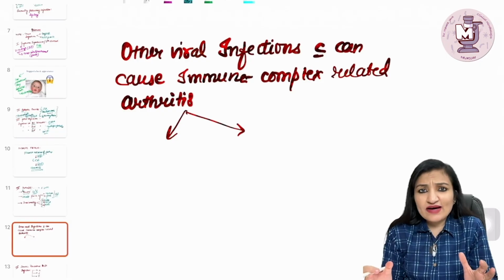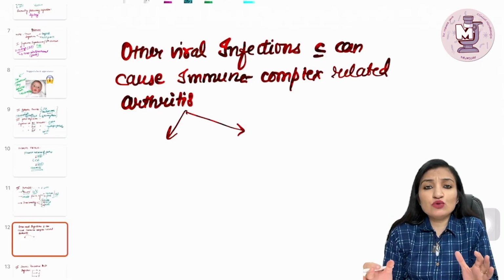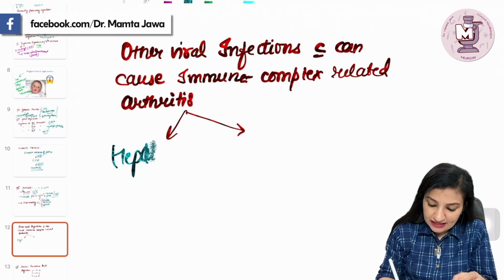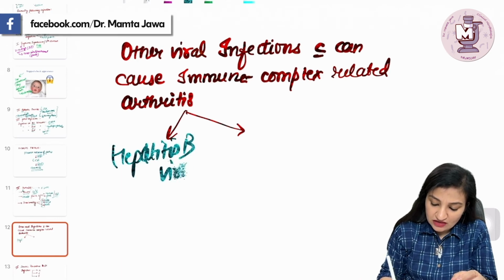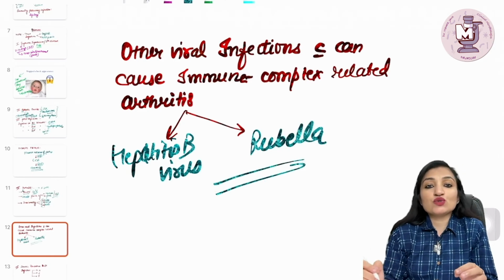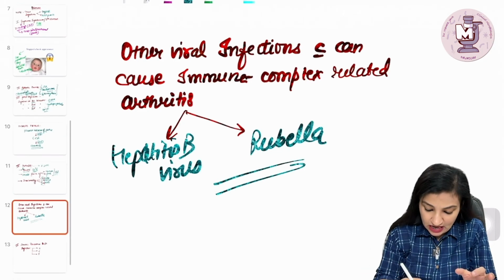So remember KAW: knees, ankles, and wrist joints can also be involved. Then any other viral infections which can cause immune complex related arthritis? Yes, we have hepatitis B virus infection and rubella. Both of these viral infections can also lead to immune complex related arthritis.